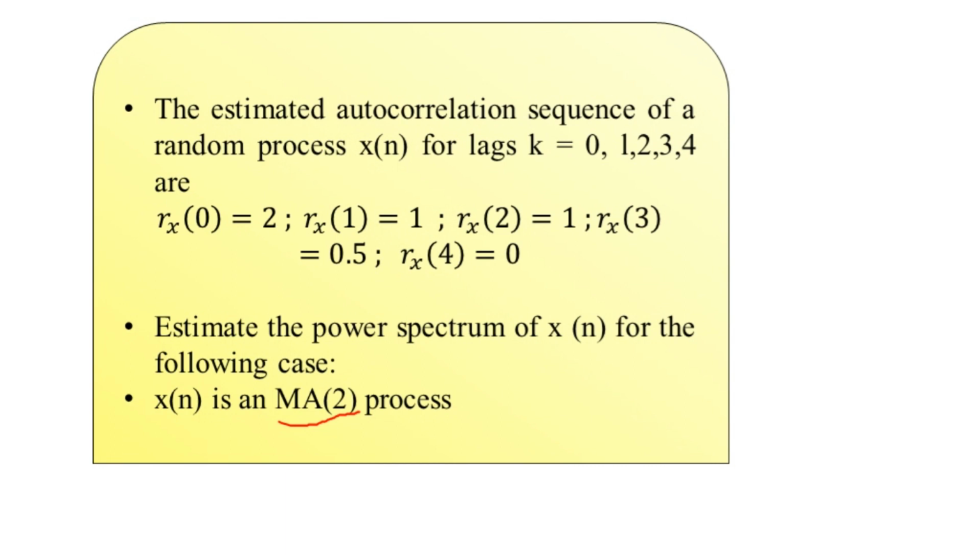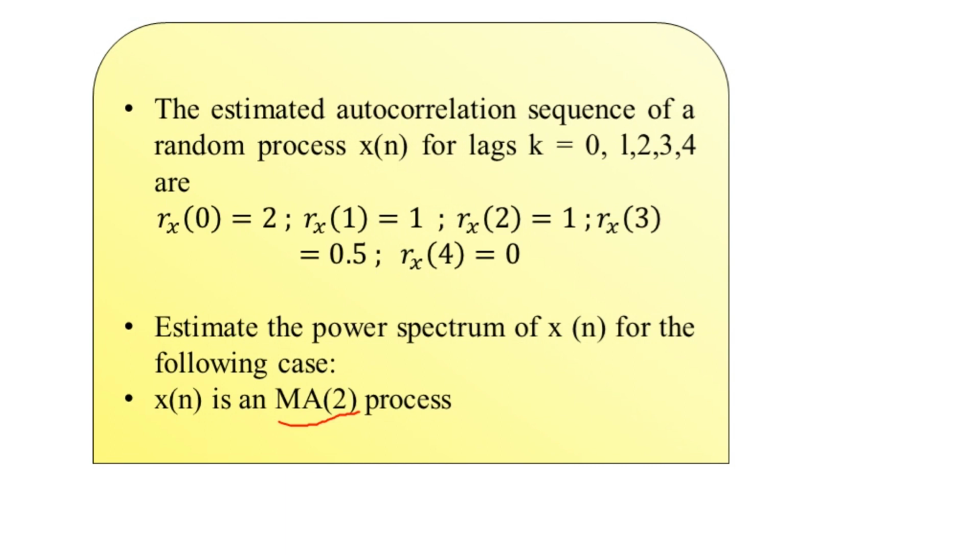Thereupon we have seen two approaches: either to make use of the estimate of the autocorrelation sequence, or to make use of the estimation of the filter coefficients represented by b suffix q. Thereupon we have represented the first approach, that is the use of autocorrelation sequences.